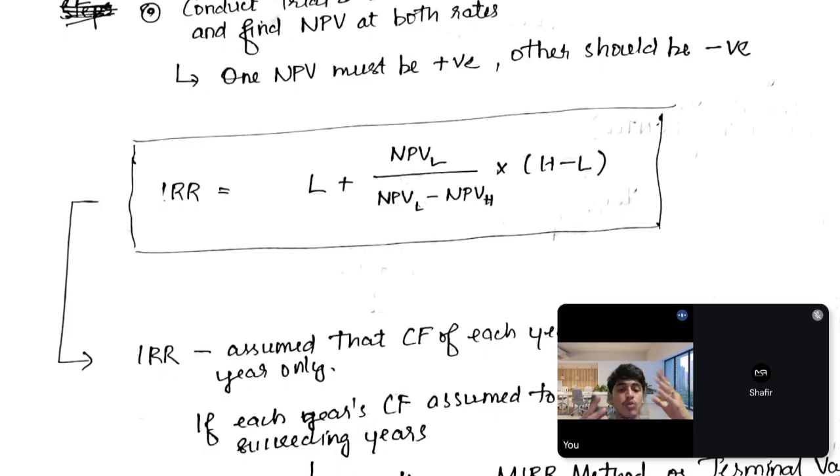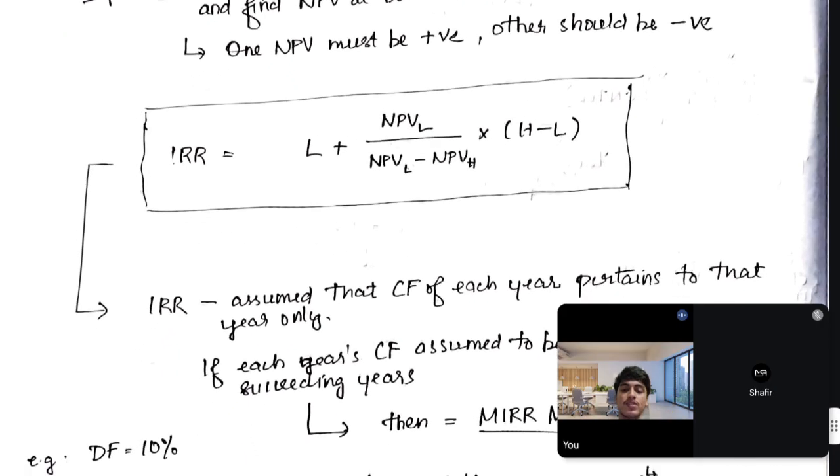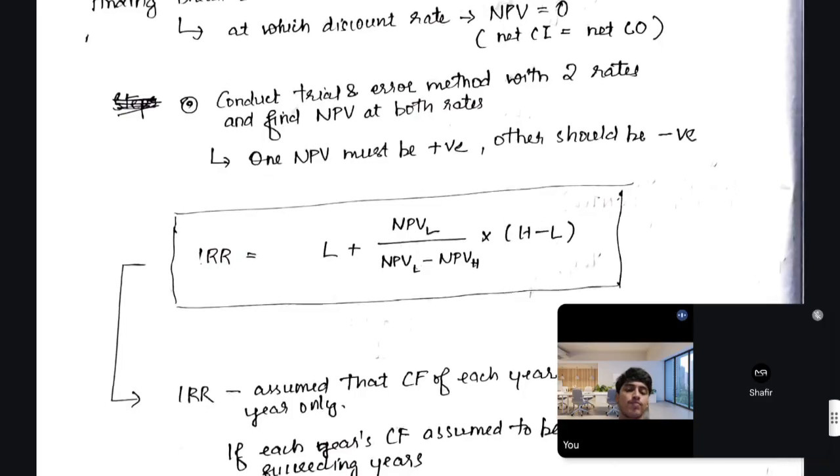For every subject, be it accounts or FM or whatever, when we study any topic, we should know the reason behind it, for what purpose we are studying it, and where we should apply it. So these 2 points, as I said, we take one positive and one negative NPV to find the zero between them, and apply the formula here. So I hope you understand IRR.